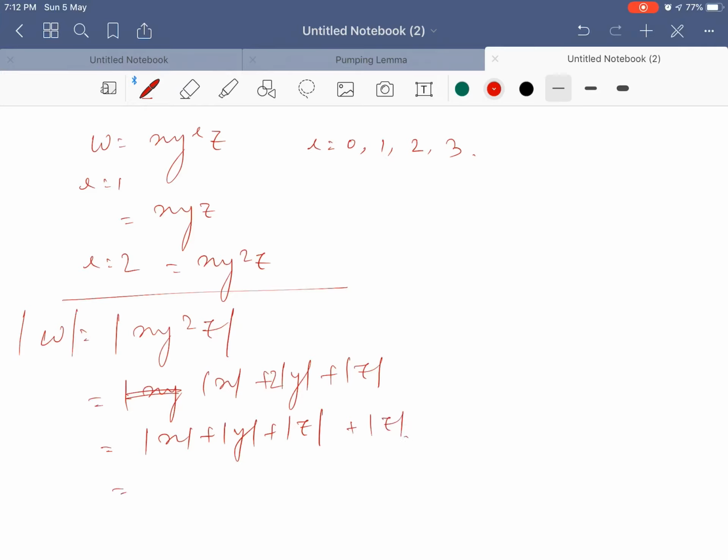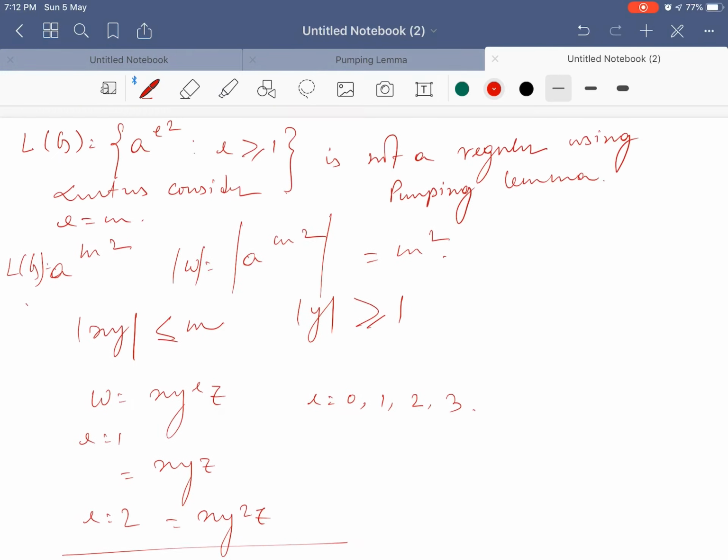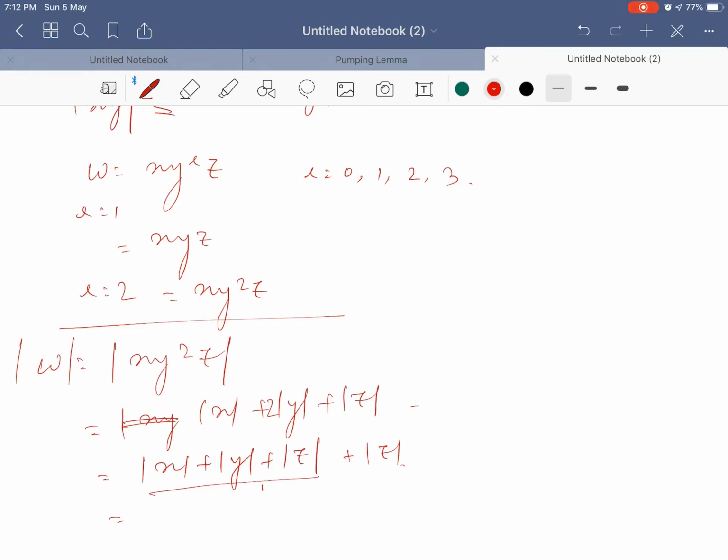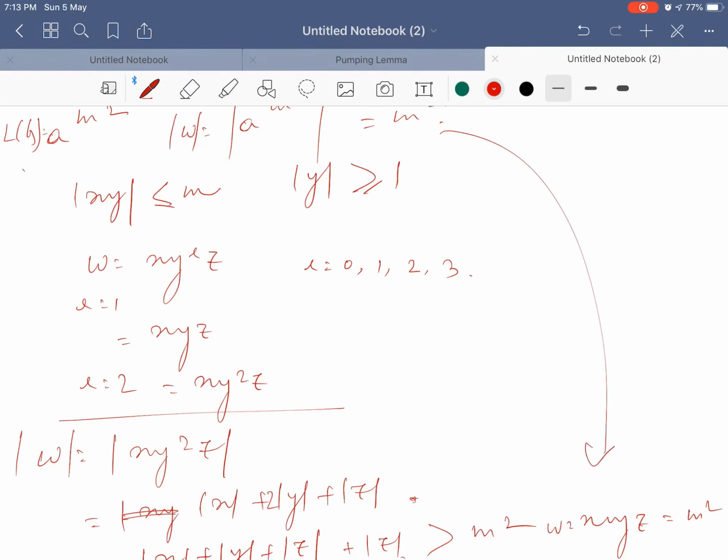Now this should be equal to m square. This must be greater than m square. Why? Because we know that x y z is omega, and that is equal to m square, which we got from here itself.